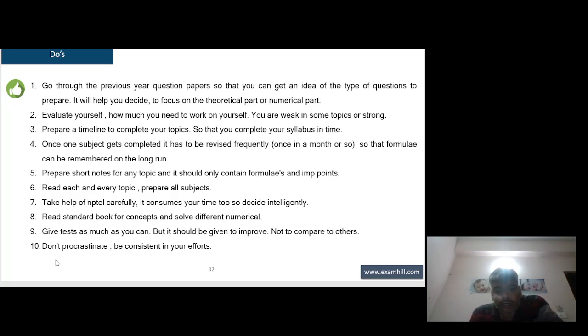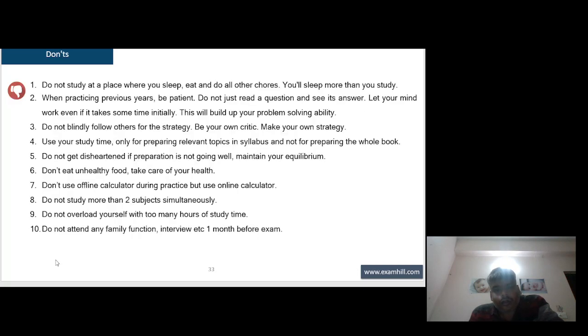Don't procrastinate. Be consistent in your effort. Do not study at a pace where you sleep, eat, and do all other chores, or you will sleep more than you study. When practicing previous year questions, be patient. Do not just read a question and see its answer. Let your mind work even if it takes some time initially. This will build up your problem solving ability.